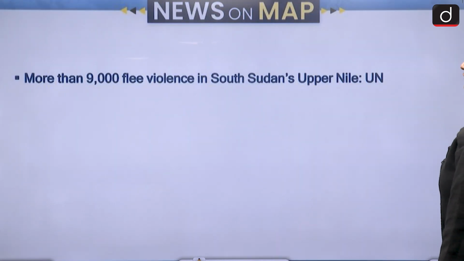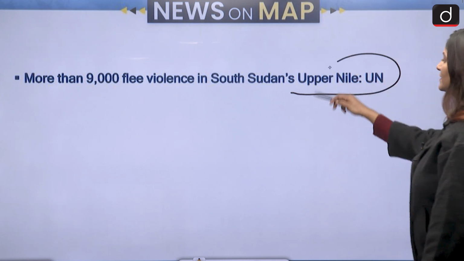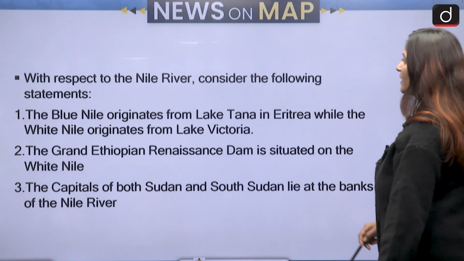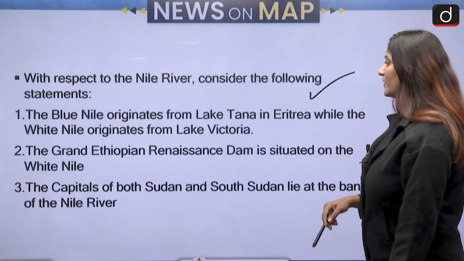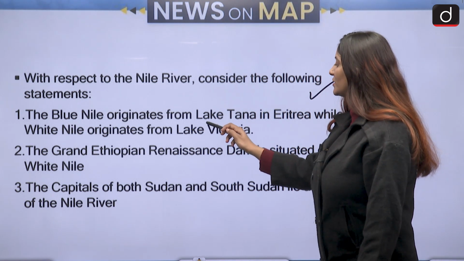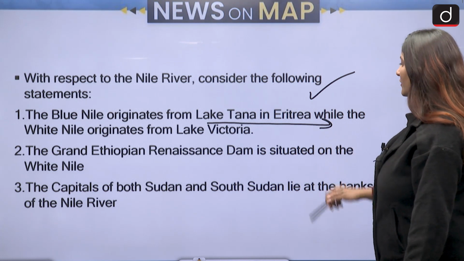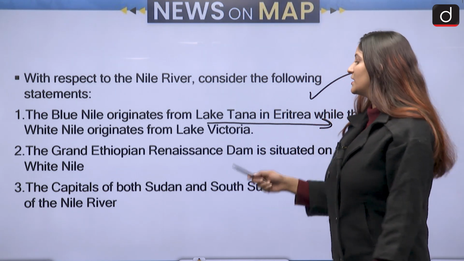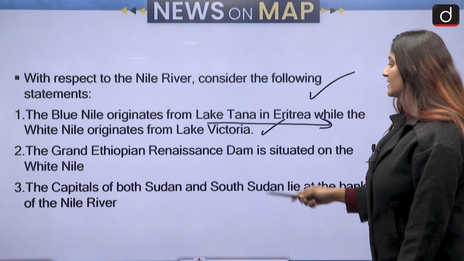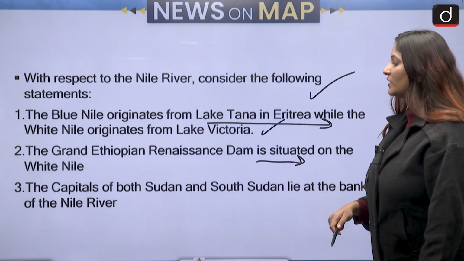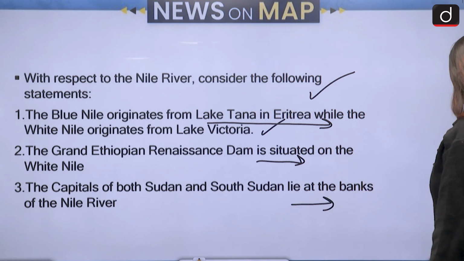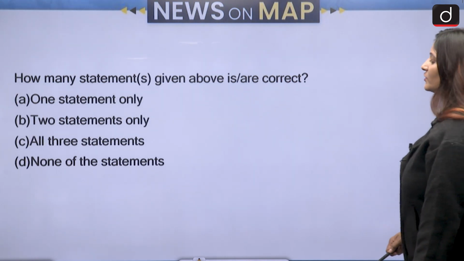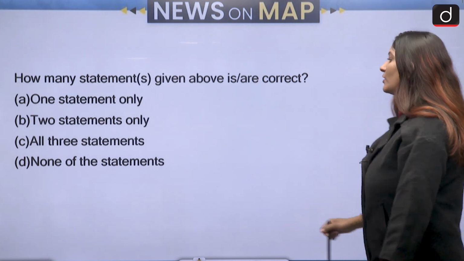Moving ahead to the next set of questions, more than 9,000 flee in violence in South Sudan's Upper Nile. So that is why Nile River is in the news. With respect to the Nile River, consider the following statements. The Blue Nile originates from Lake Tana in Eritrea, while the White Nile originates from Lake Victoria. The Grand Ethiopian Renaissance Dam is situated on the White Nile. The capitals of both Sudan and South Sudan lie at the banks of the Nile River. So we have to choose the correct answer using these particular options.